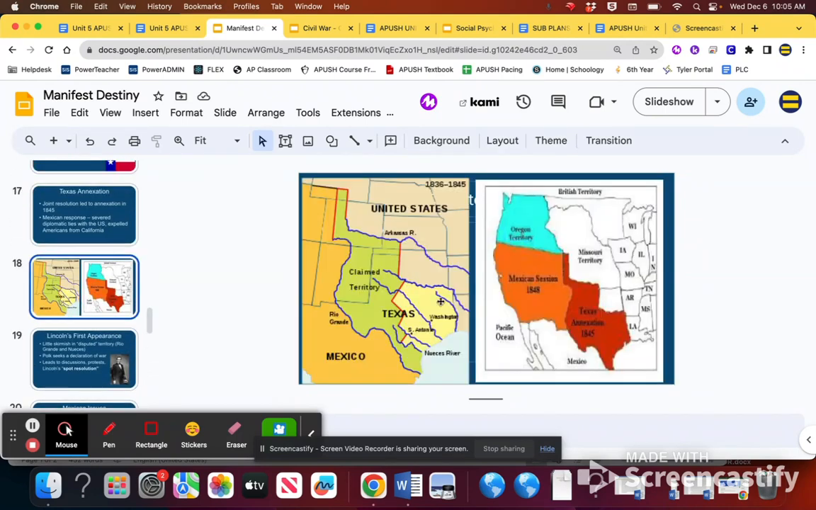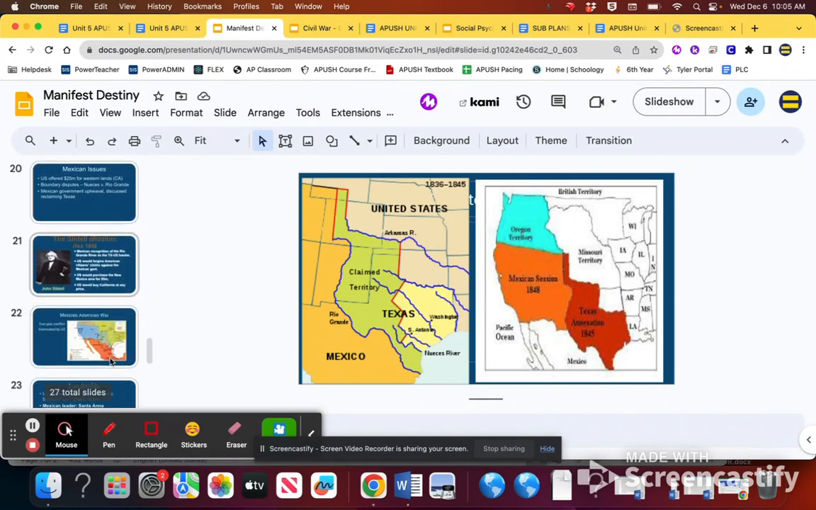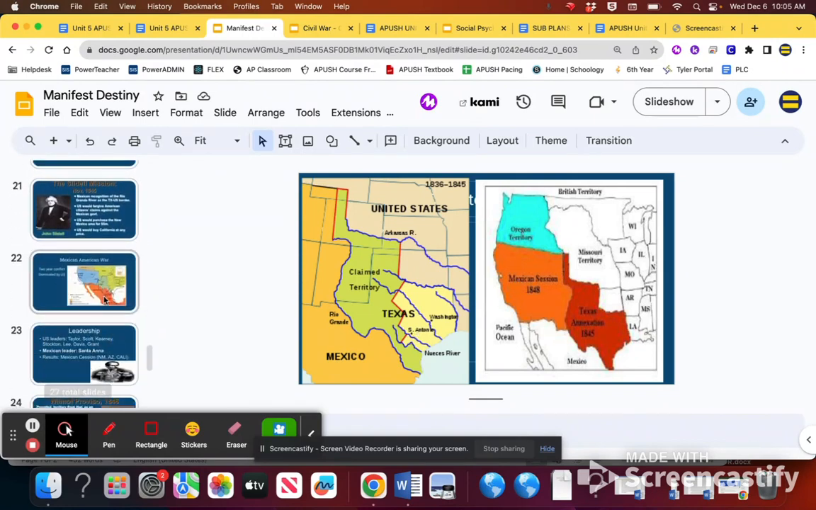But we are able to acquire all this area here in orange, the Mexican Cession, New Mexico, Arizona, Nevada, Utah, and California. That land ends up being worth a lot. And we get that through violent conflict. So that's now the third way we've acquired land.